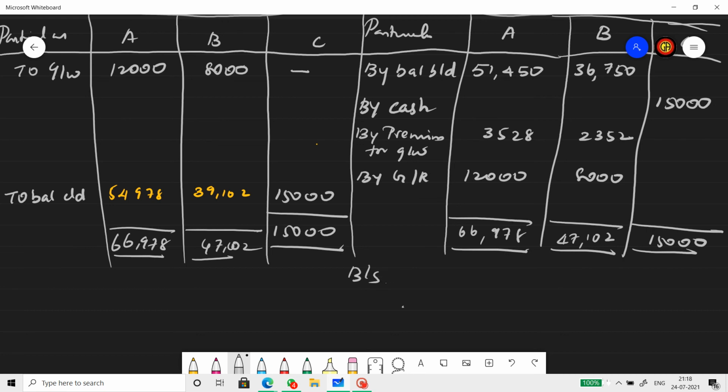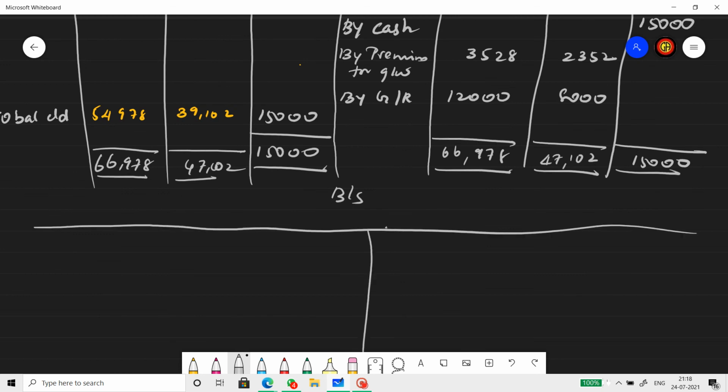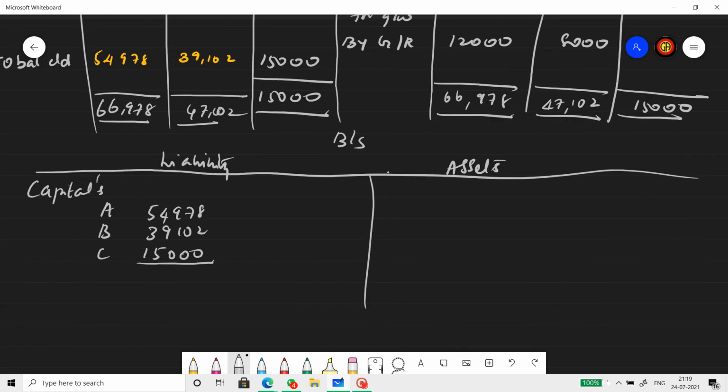Now let's do the balance sheet. So this is the balance sheet after the new partner's admission, after C's admission. Liabilities, assets. Now let's write the capitals first. A's capital, we have the figure ready, 54,978. B's capital, 39,102. And C's capital, 15,000. And we'll write the total later.